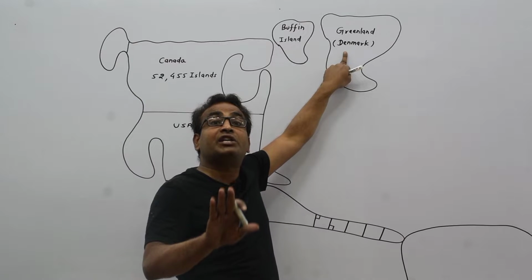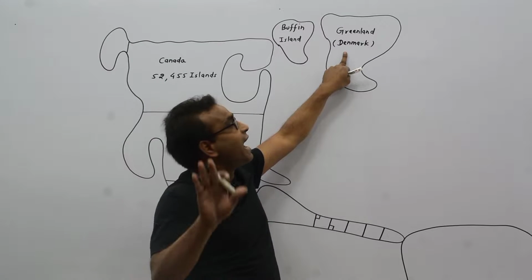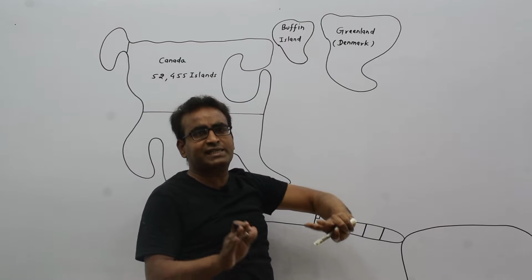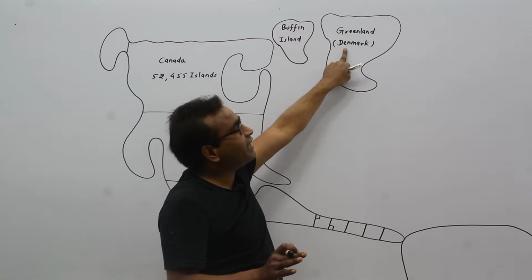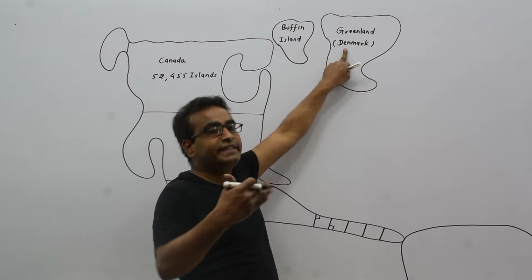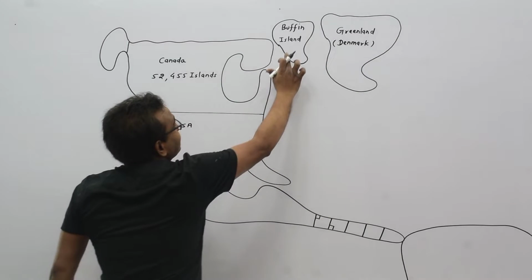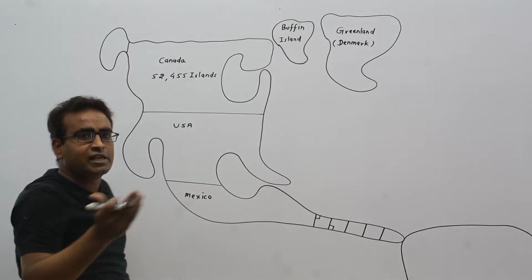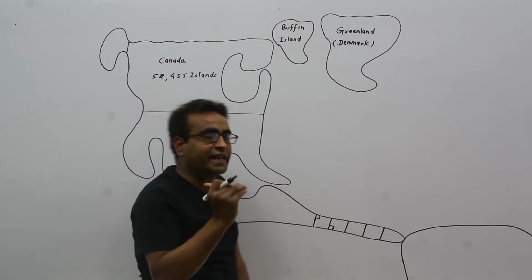Greenland is the biggest island in the world, and Greenland is occupied by Denmark, or you can say Greenland is a part of Denmark. This is Baffin Island. Baffin Island is a part of Canada. It means it is a part of North America.